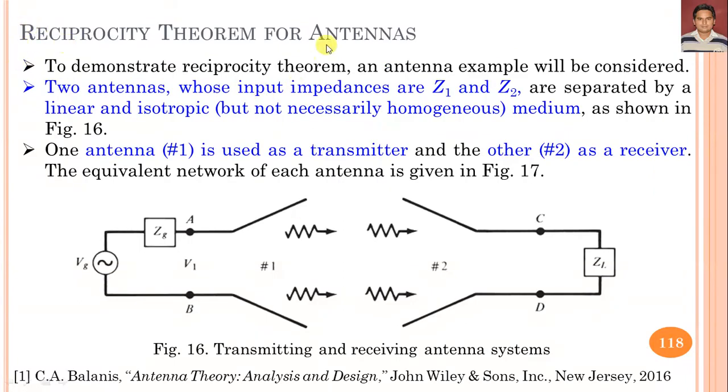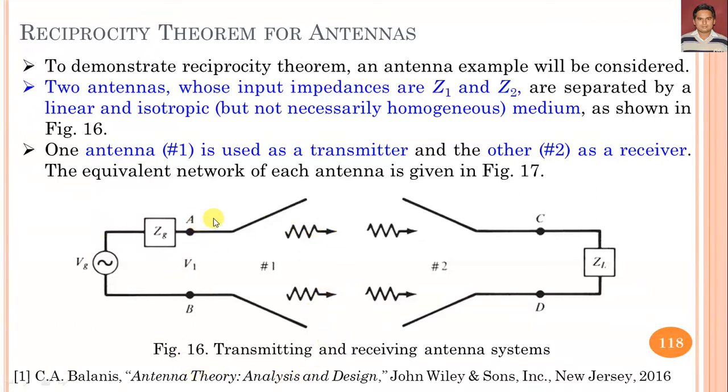Further, we can understand the reciprocity theorem for antennas, and to demonstrate the reciprocity theorem, an antenna example will be considered. Two antennas whose input impedances are Z1 and Z2. So we can say this is antenna 1 and this is antenna 2. This antenna 1 has the impedance Z1, and this antenna has the impedance Z2, and they are separated by a linear and isotropic medium, but not necessarily a homogeneous medium, as you can see in this figure 16.